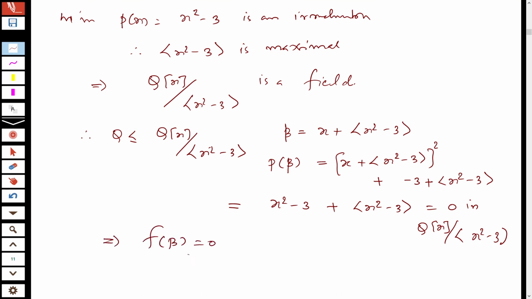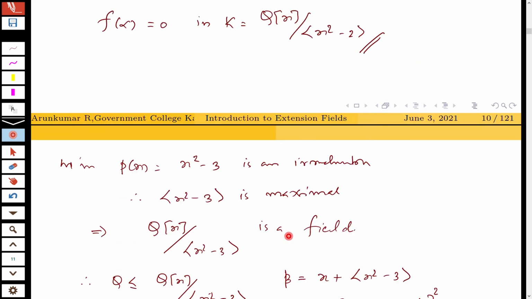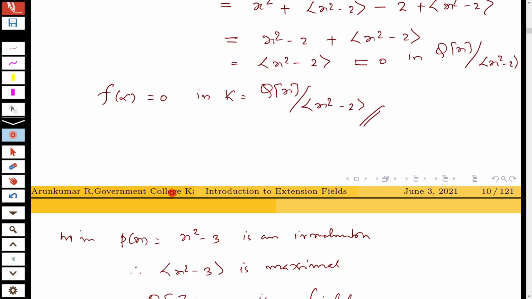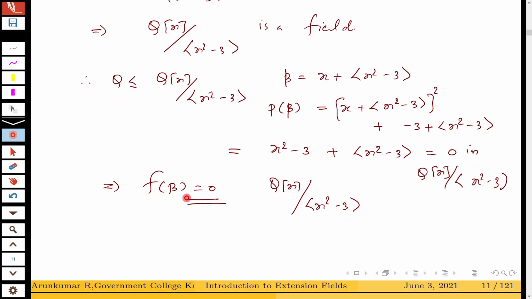So there exists an extension field Q of x by ideal generated by x square minus 3 such that f of beta equal to 0 for a beta in this extension field. So you have two cases. You have an alpha in Q of x by ideal generated by x square minus 2 such that f of alpha equal to 0, and you have beta in Q of x divided by ideal generated by x square minus 3 such that f of beta equal to 0, and both are extension fields of Q.